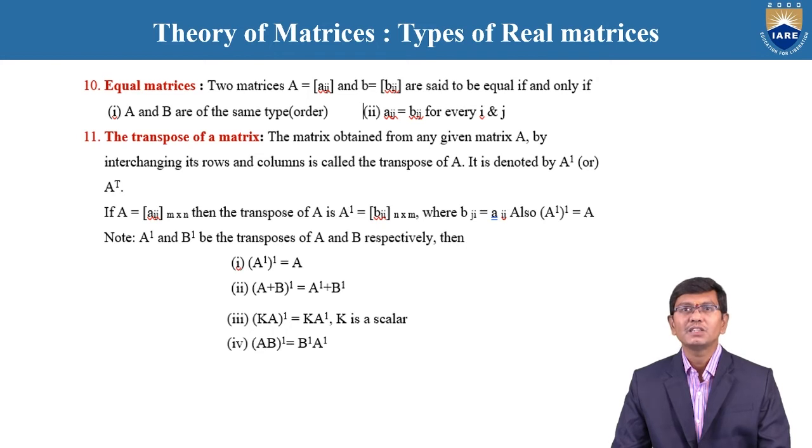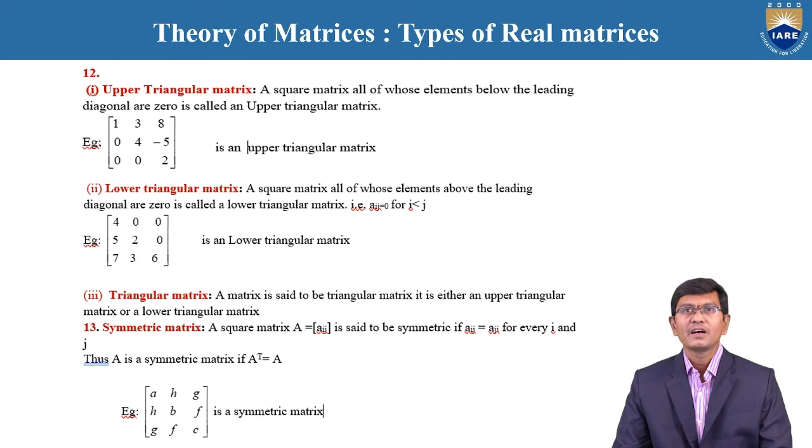And again, remember these four conditions. If A dash and B dash are the transposes of A and B respectively, then first, A dash of whole dash is equal to A. Second, A plus B whole dash is equal to A dash plus B dash. Third, K into A whole dash is equal to K times A dash, where K is a constant scalar taken out as common. And finally, AB whole dash is equal to B dash into A dash.